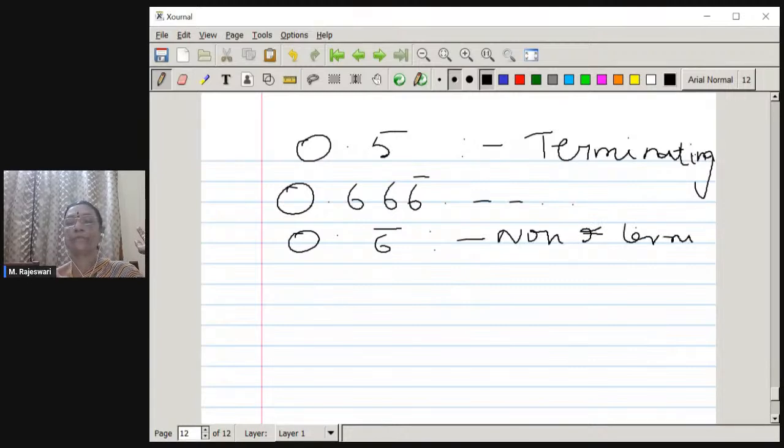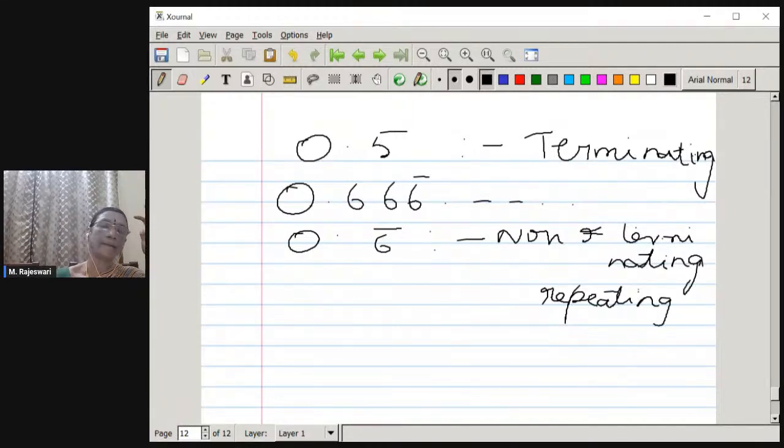Non-terminating, repeating or recurrent. Both the words you can use. Non-terminating repeating decimal. Okay. Now, in addition to that, there is one more type of decimal number which is non-terminating and also non-repeating.